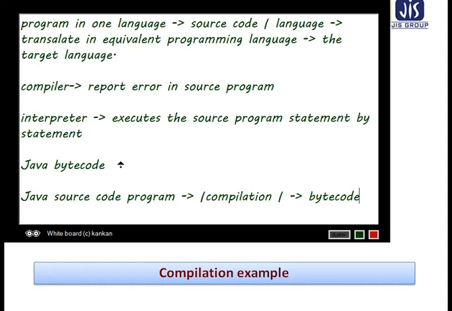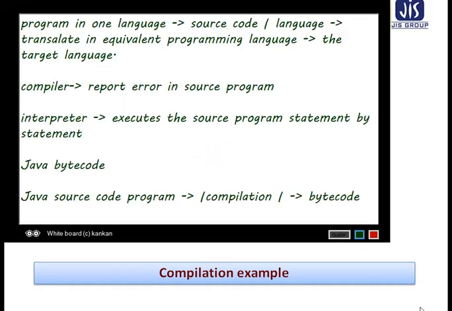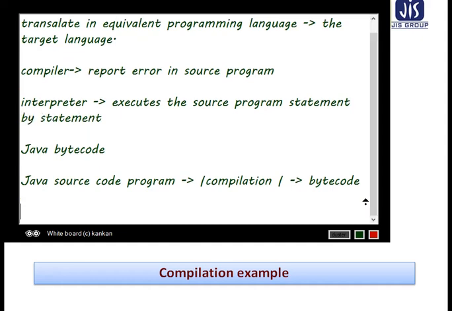So the bytecode is then interpreted by a virtual machine. A benefit of this approach is that bytecode compiled on one machine can be interpreted on another machine. That I have told you, it makes the code platform independent, and that is specifically achieved by the Java Virtual Machine. In short, it is called JVM.